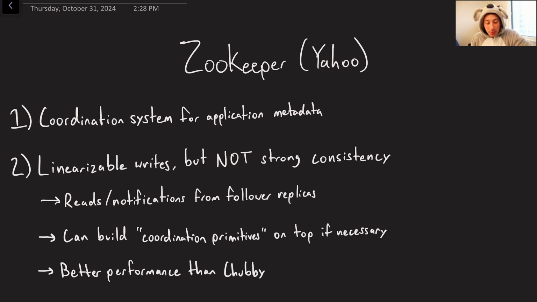So ZooKeeper is a paper out of Yahoo. I know, right? Crazy. They were relevant maybe 10 years ago, which just goes to show you this isn't the newest paper. It's probably about 10 years old. But for some reason, I couldn't find an exact date on it, which is why I omitted it here. But yeah, I'd estimate about 10 years old.